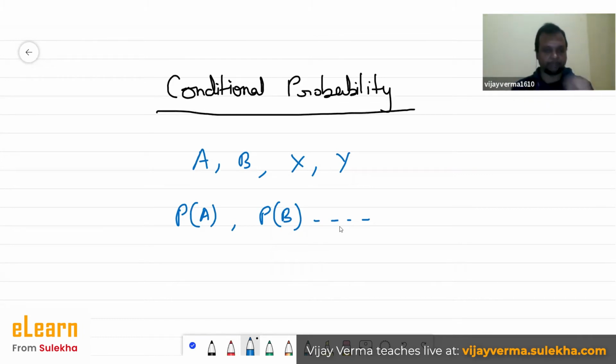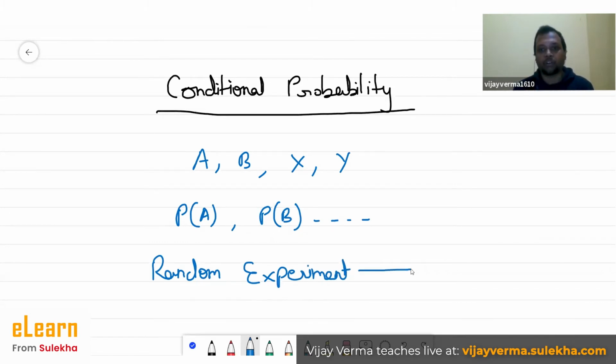What I meant to say, let's take a random experiment, very simple. I'm sure you guys know what a random experiment is. This is one of the prerequisites you are supposed to know before jumping on conditional probability. So let's say the random experiment is rolling a dice.